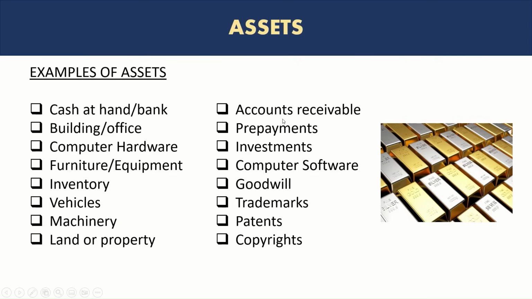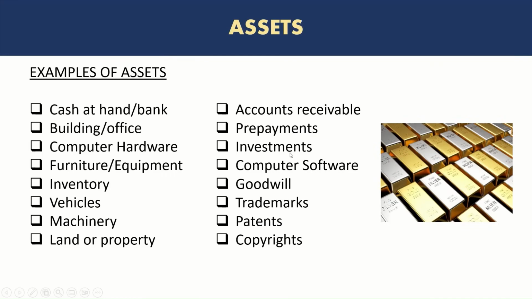Accounts receivable, this is the amount of money that is receivable or due from the customer. So if the company sells on credit and gives the customers some time to pay, at that point the company records accounts receivable, and this account receivable is an asset because of course this will convert into cash when the customers settle the amount. Similarly, prepayments are the amounts that are paid by the company in advance, but the service or product that they expect to receive has not been received yet. So again, in future there is a benefit of that product or service. So prepayments are also an asset.